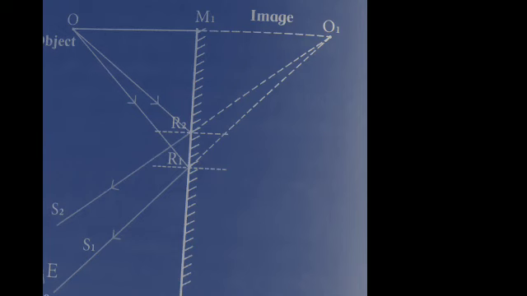The reflected rays do not actually meet. Hence, such an image is called a virtual image. The perpendicular distance of the image from the mirror is equal to the perpendicular distance of the source from the mirror.